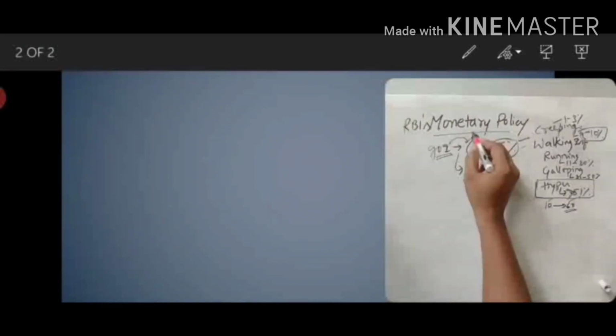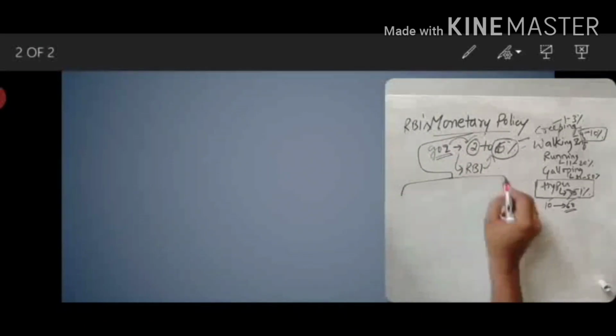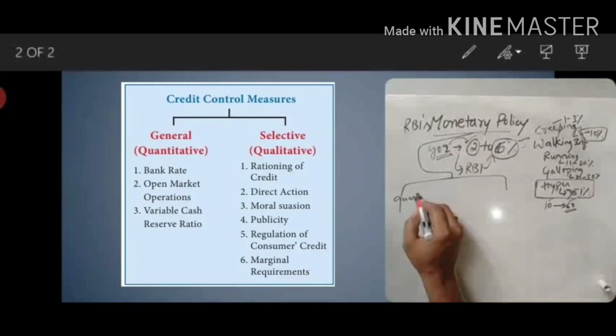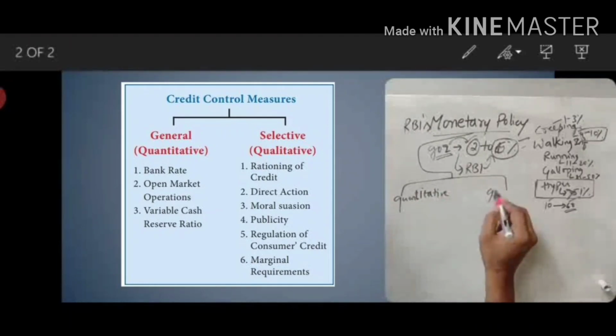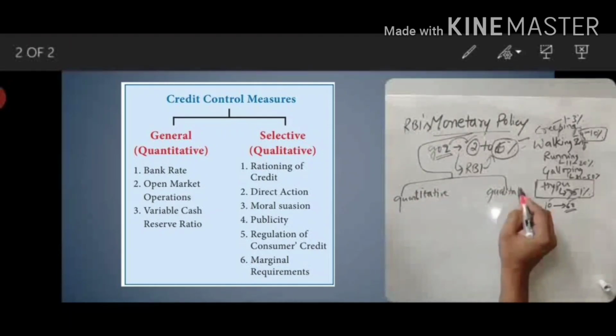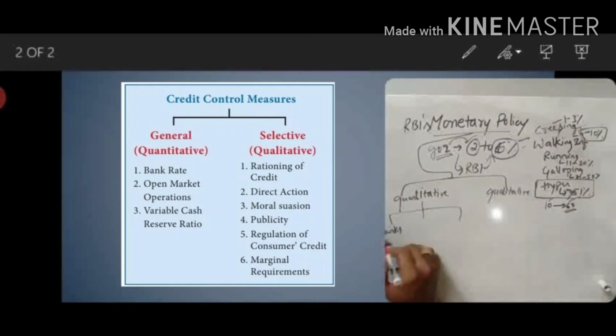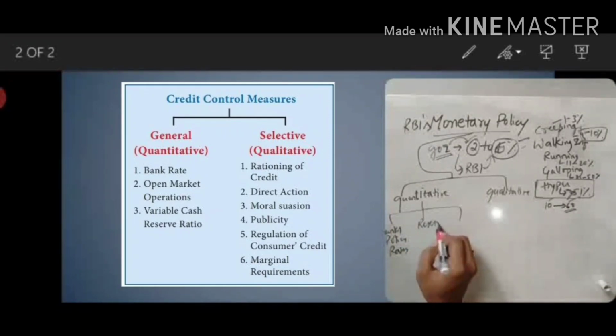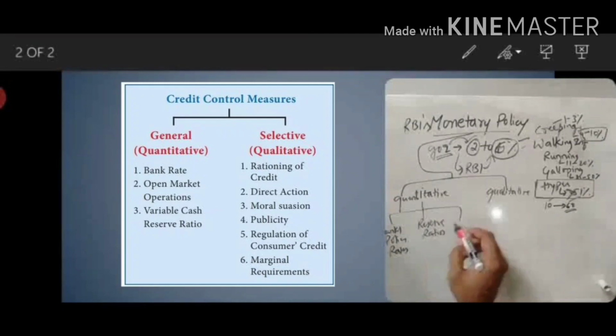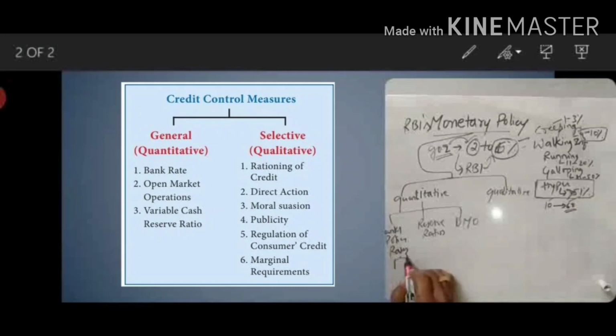Under this there are two measures. RBI will use quantitative measures and qualitative measures. Under quantitative measures there are three types: bank policy rates, reserve ratios, and open market operations. Under bank policy rates there are two types: repo rate and reverse repo rate.